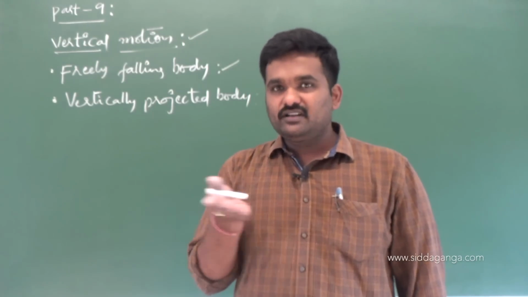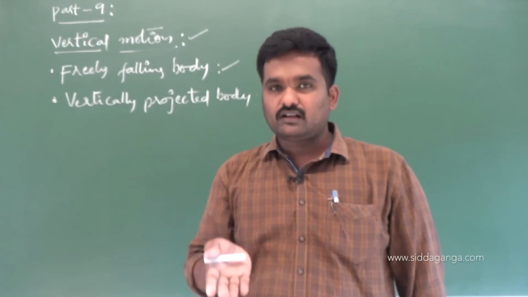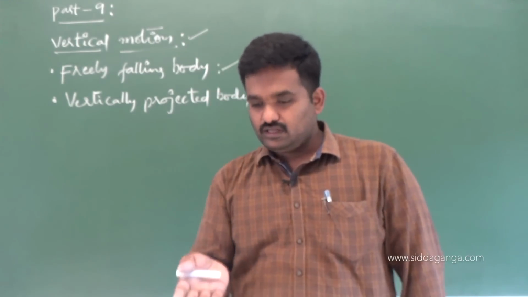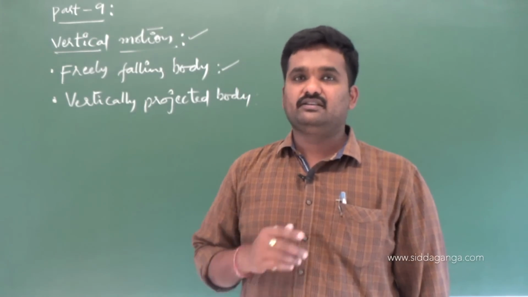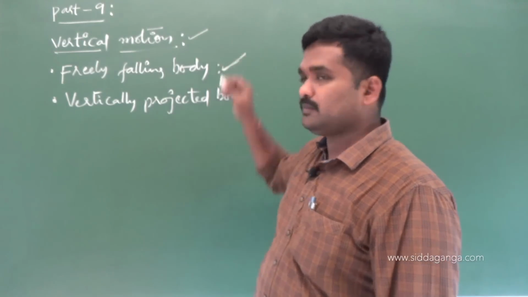Somewhere at a window, if it is there at the 5 meter mark, when it is going to cross the window, what is the speed with which it is going to cross, or what is the time taken to come nearer to the window? From window to ground, what is the distance, and the time it has taken to travel? So these are kinds of questions to be solved for a freely falling body.